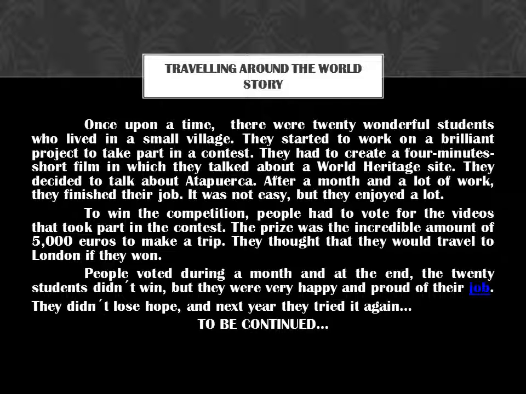People voted during a month, and at the end, the 20 students didn't win, but they were very happy and proud of their job. They didn't lose hope, and next year they tried it again. Toby continued. Did you realize that this story is written in the past simple?